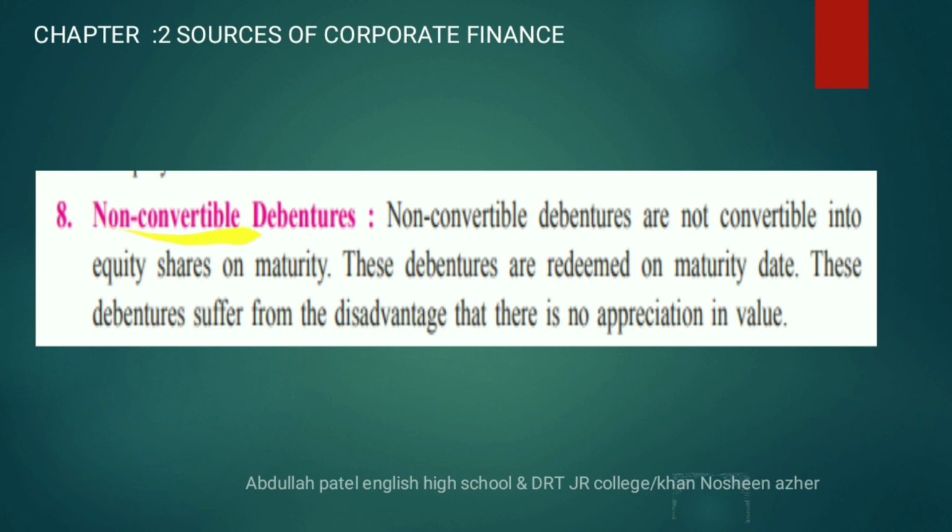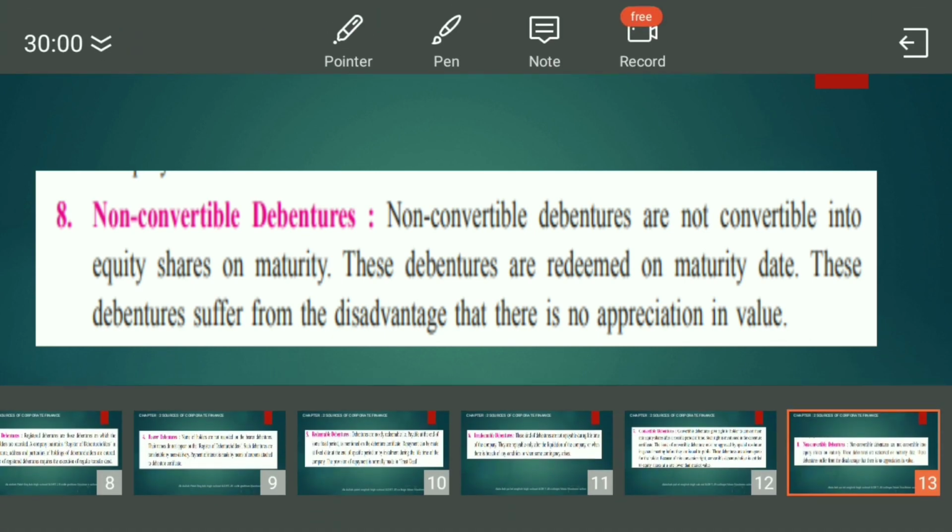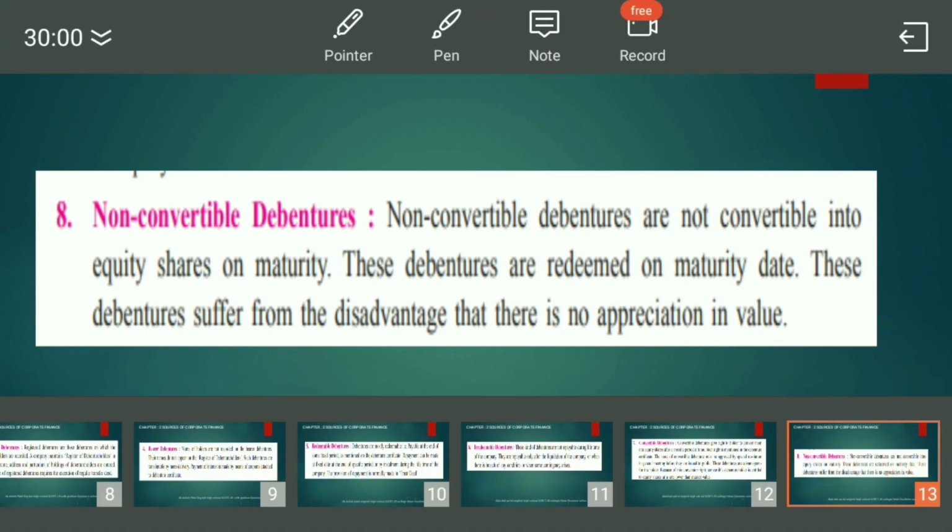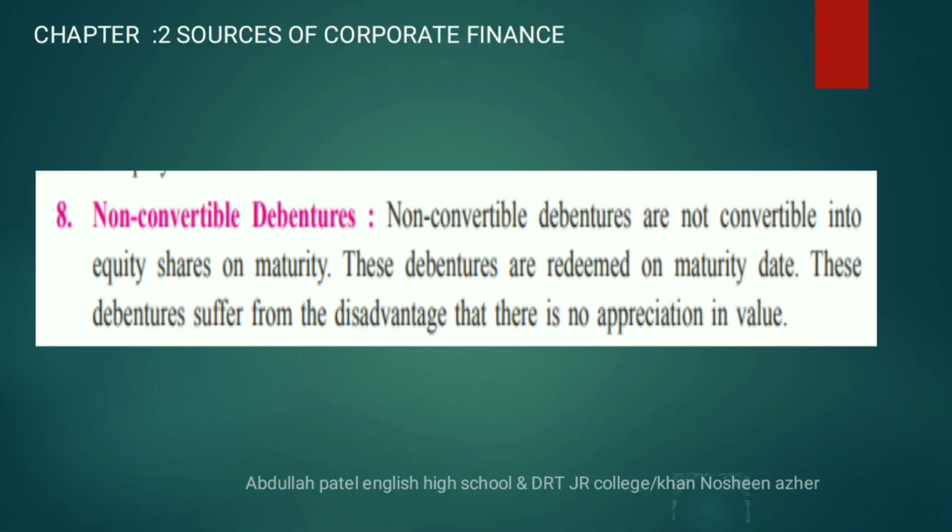Eighth type, non-convertible debenture. Non-convertible debenture means, as you can easily understand from the heading, the debenture which cannot be converted into equity will be called a non-convertible debenture, but they will get the repayment on the maturity date. These debentures are redeemed on the maturity date which is given by the company at the time of the issue.